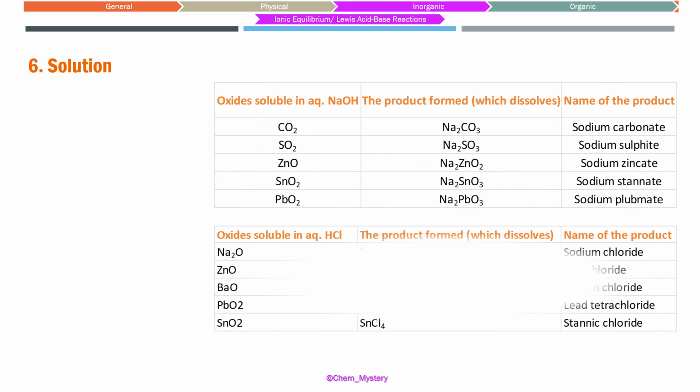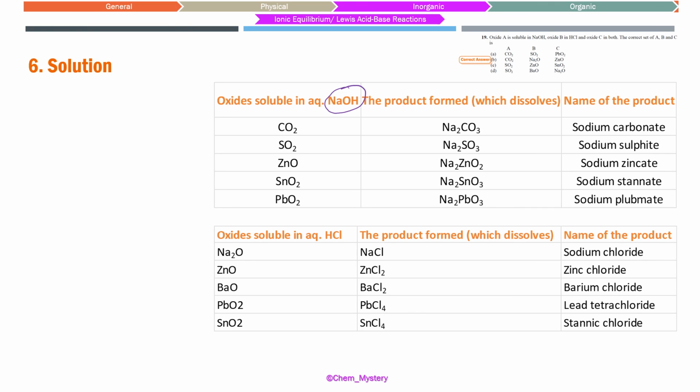Here are the compounds and what they are basically converting into when they are hydrolyzed. If you are trying to dissolve these compounds in aqueous sodium hydroxide, the products we can expect are: carbon dioxide converting to sodium carbonate, sulfur dioxide to sodium sulfite, ZnO converting into sodium zincate, SnO2 to sodium stannate, and lead dioxide converting into sodium plumbate. If you are using HCl, then these compounds we have seen can dissolve.